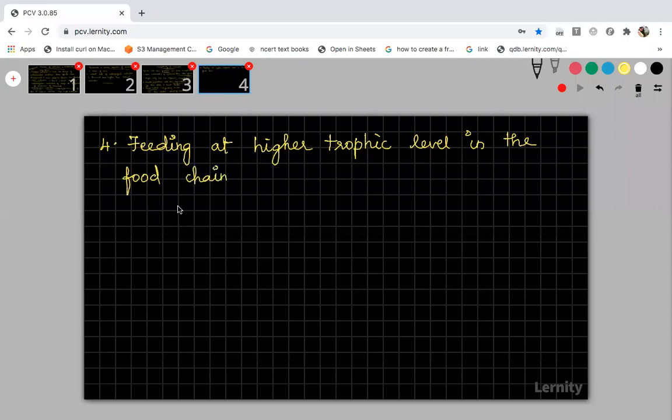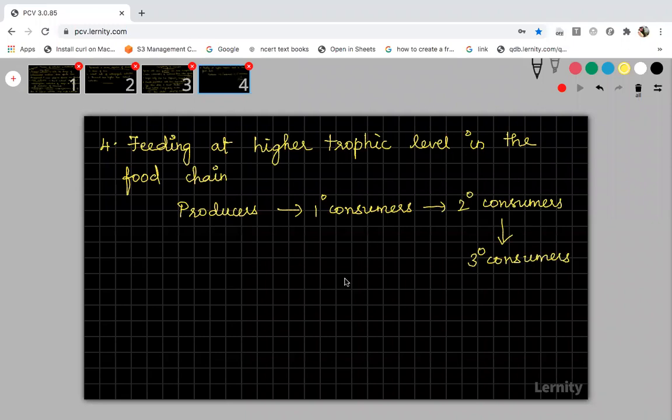Suppose always the food chain will start with producers. Then it will go to the primary consumer, that is the herbivore, and then it will go to secondary consumers, and then to tertiary consumers. Like this, the food chain will end up with the top consumers, right?